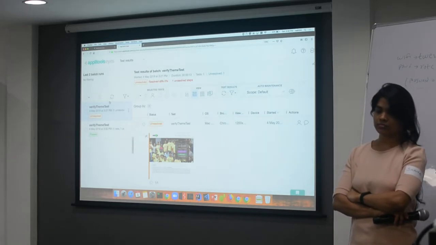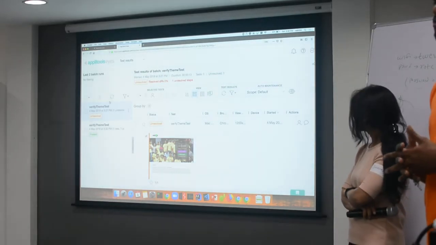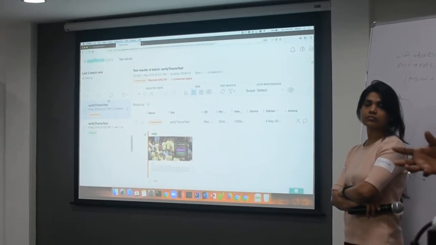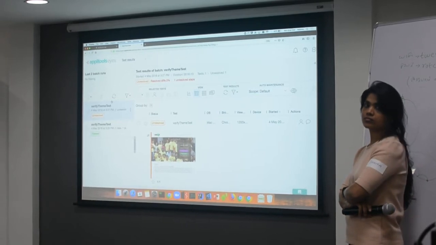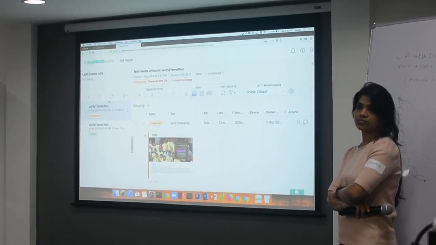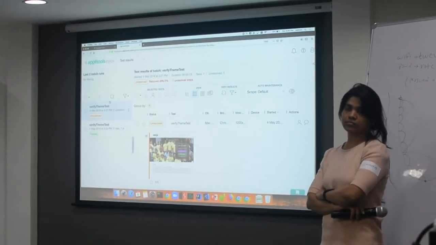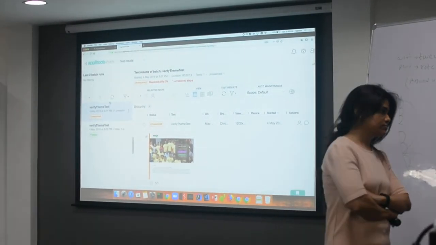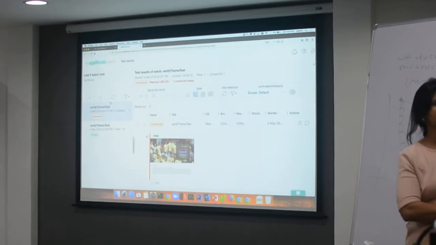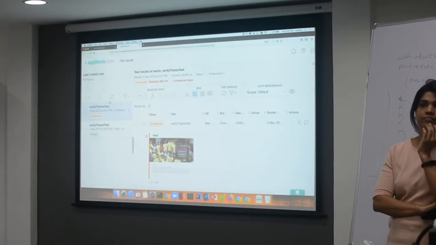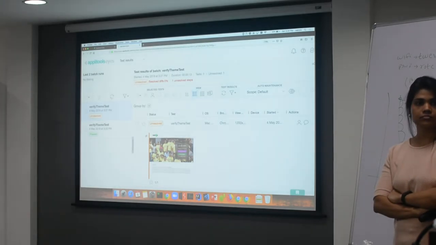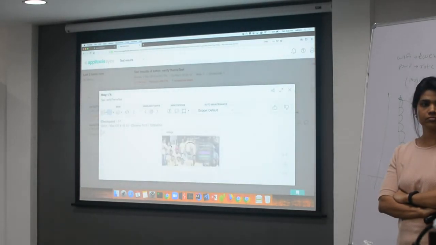You might want to start it and write it, but what happens tomorrow, someone comes and changes a few things in the design, a few colors and all of that. You have to go and either recreate all the screenshots, or you have to change all the code again. That is not there here. This gives the leverage to the testers to go there and see, okay, this is my screenshot.